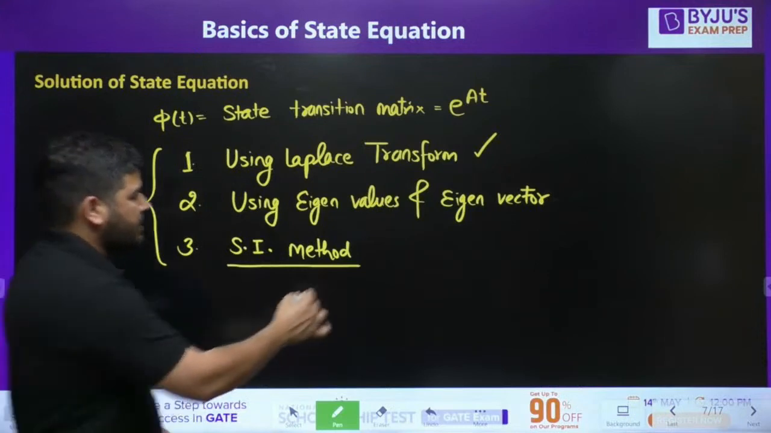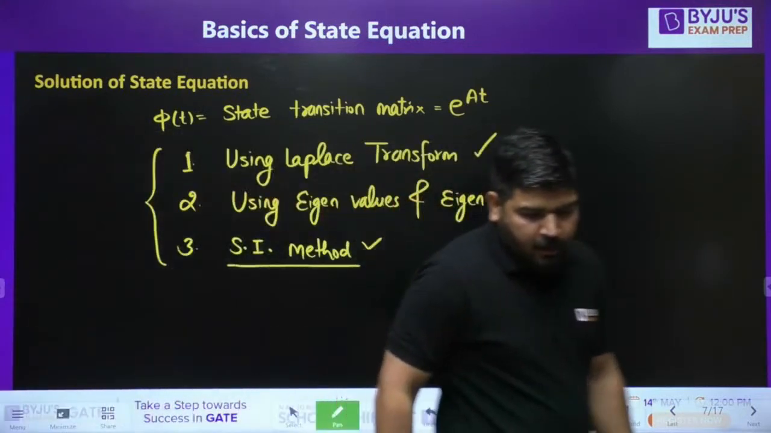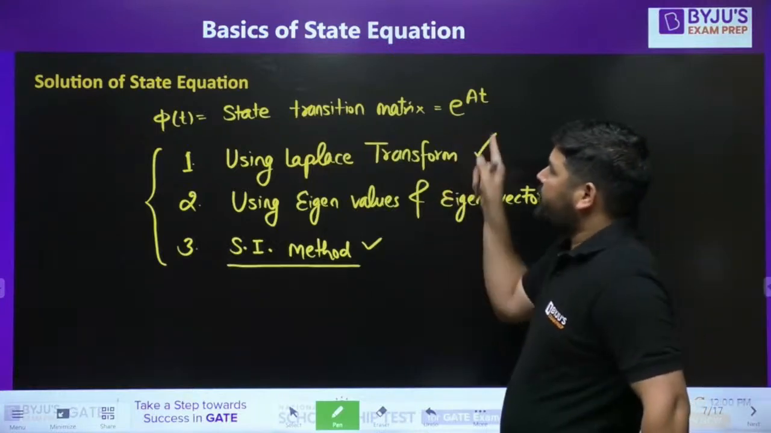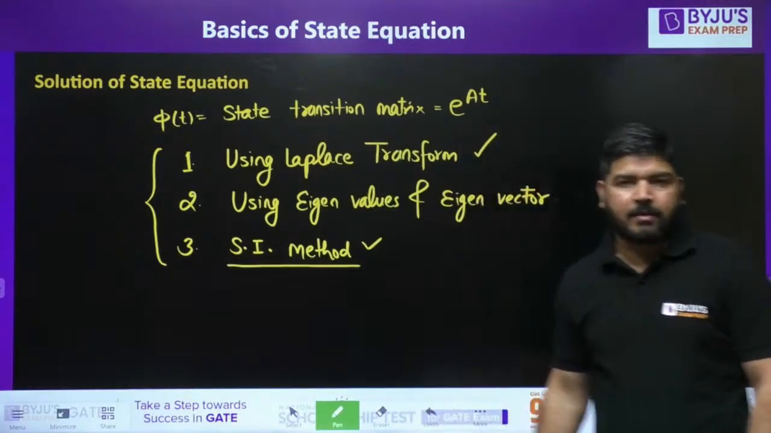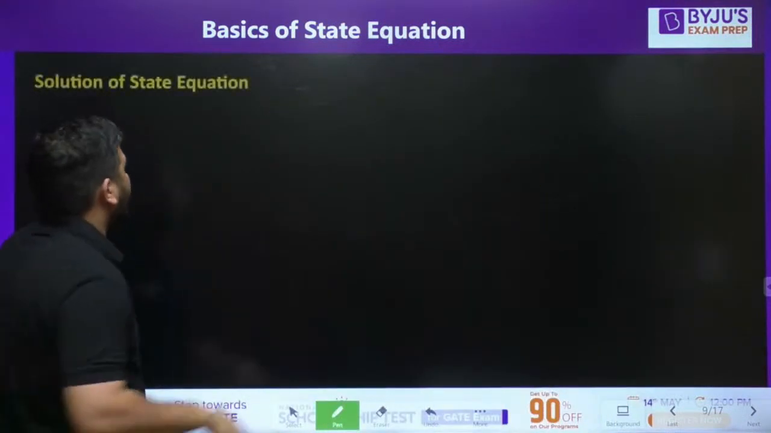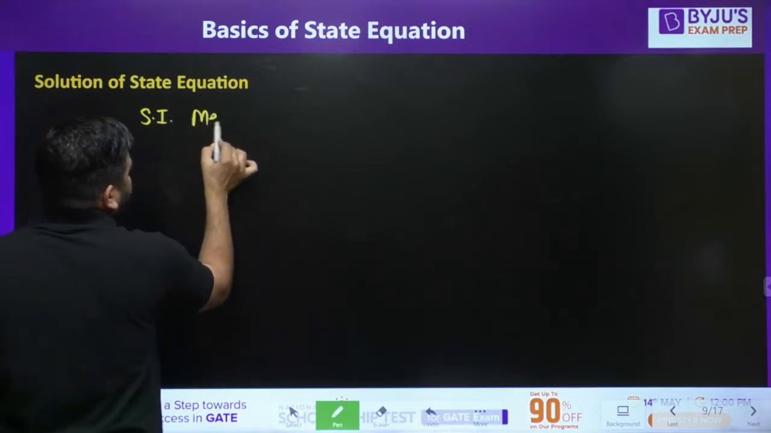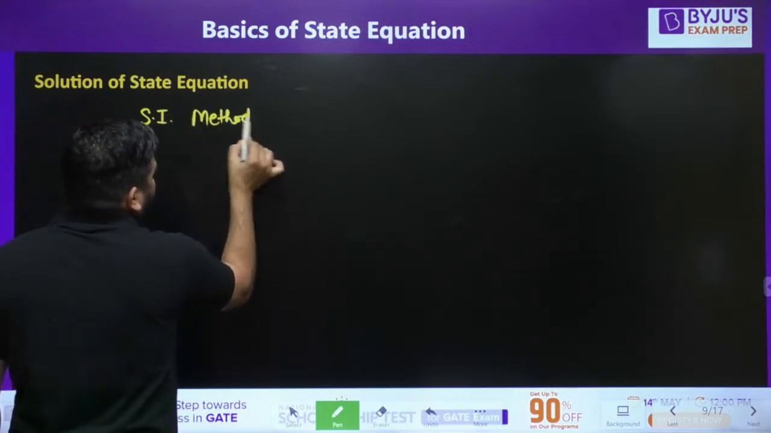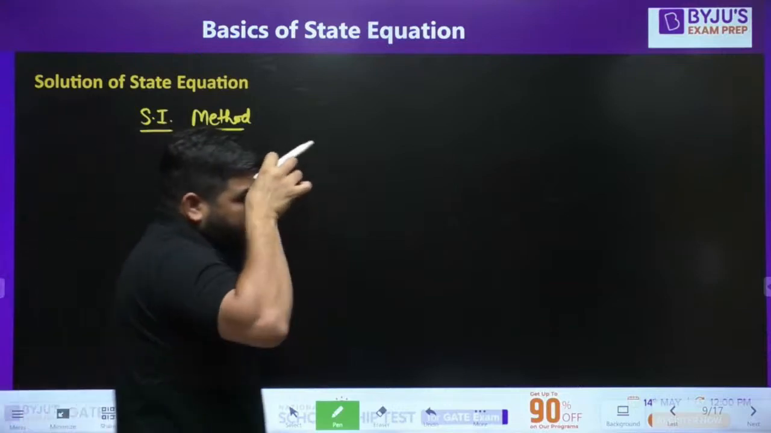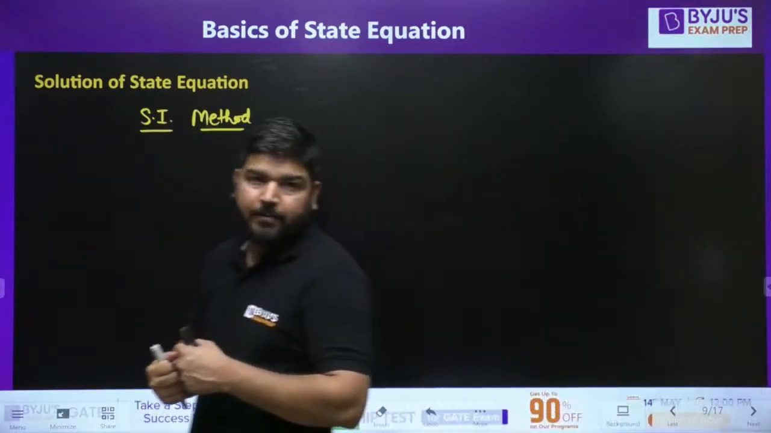Let's first discuss this method, and at last we will come to the eigenvalue and eigenvector method. Now we need to understand how to find e to the power At using the Sylvester interpolation method, the SI method. What is this method, guys? Using this method also you can calculate e to the power At. Now how to do that?